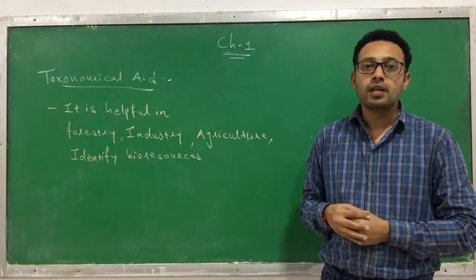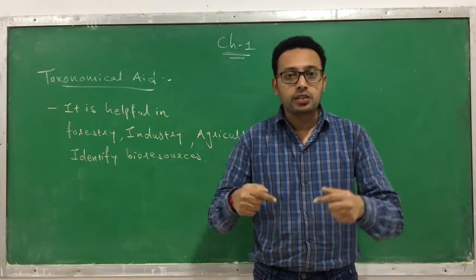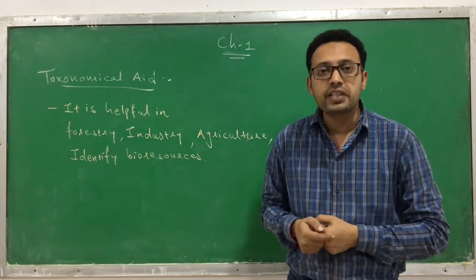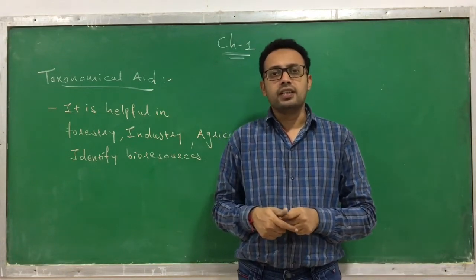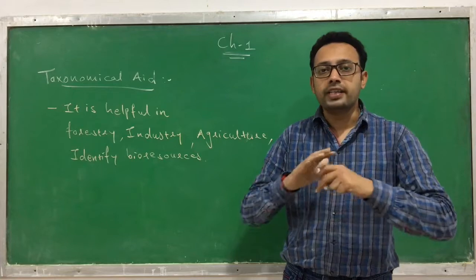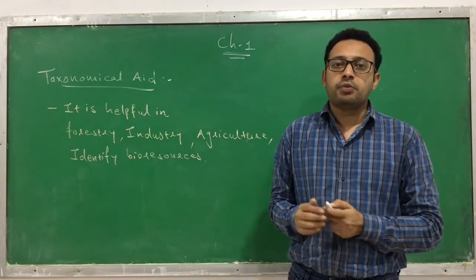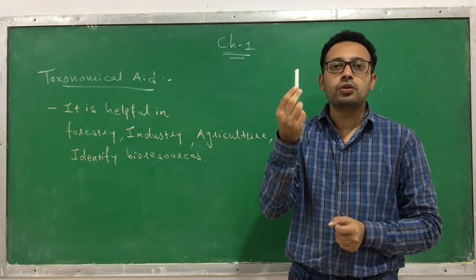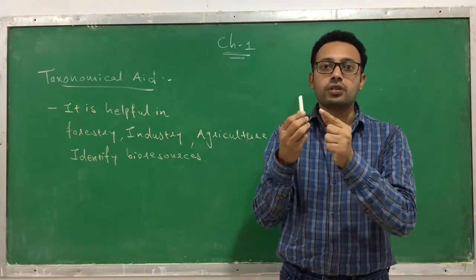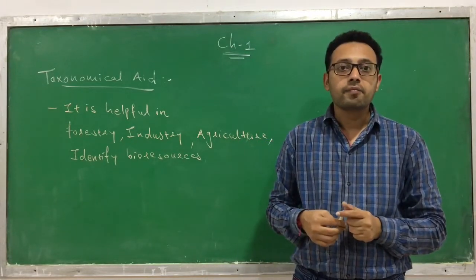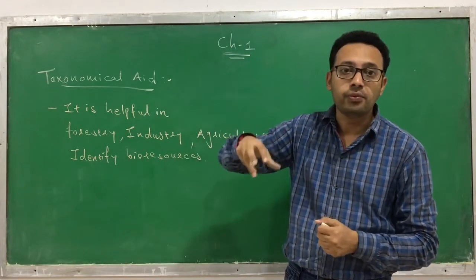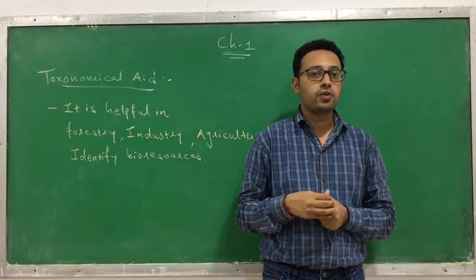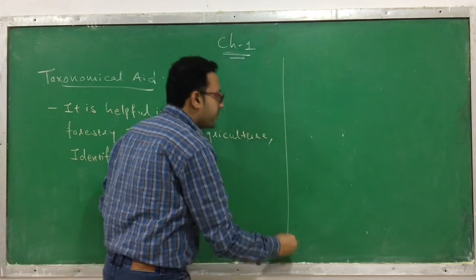You know that in biology we are learning about the different kinds of living organisms. It is very difficult when you are talking about the book versus the practical field. Suppose I am showing that this is a cockroach, just in a book, and then I show you a cockroach practically, a lot of difference exists. So these aids are helpful for study, identification, and learning purposes. We have lots of different kinds of taxonomical aids.